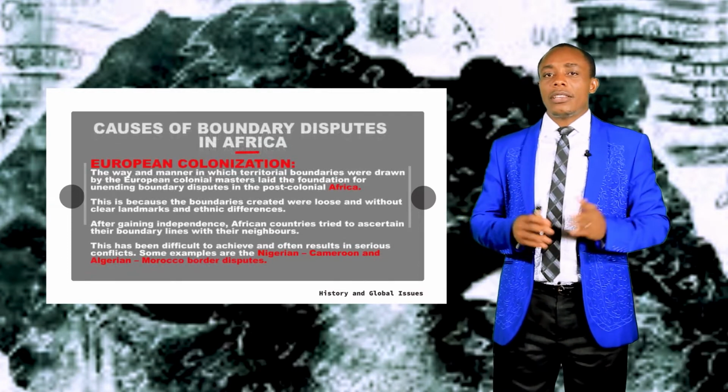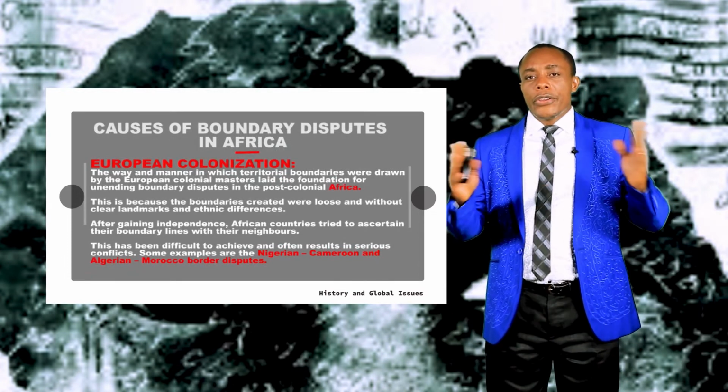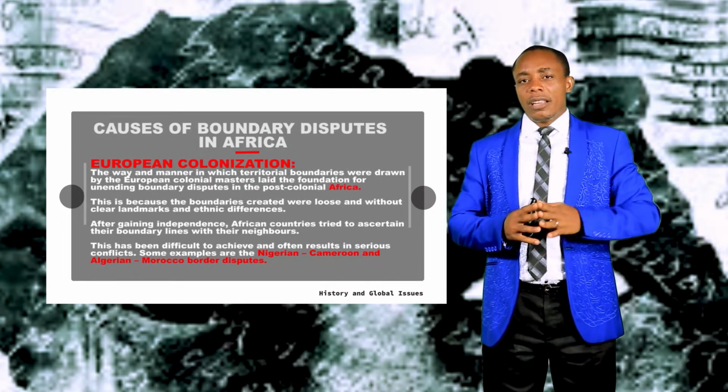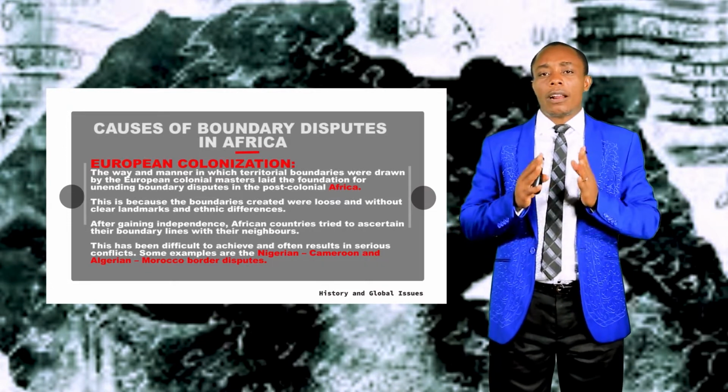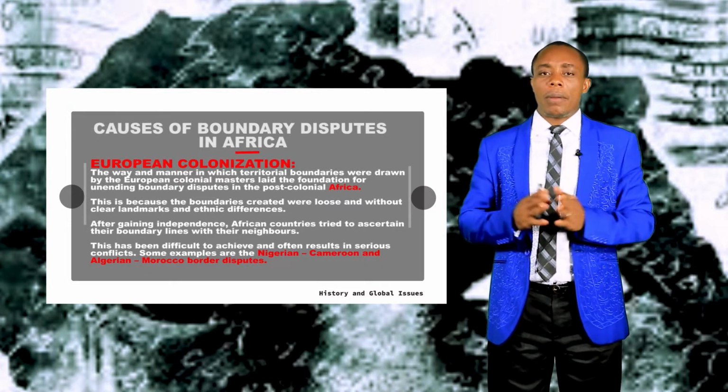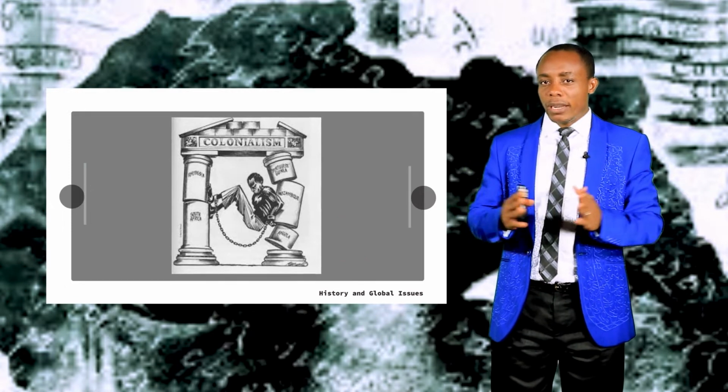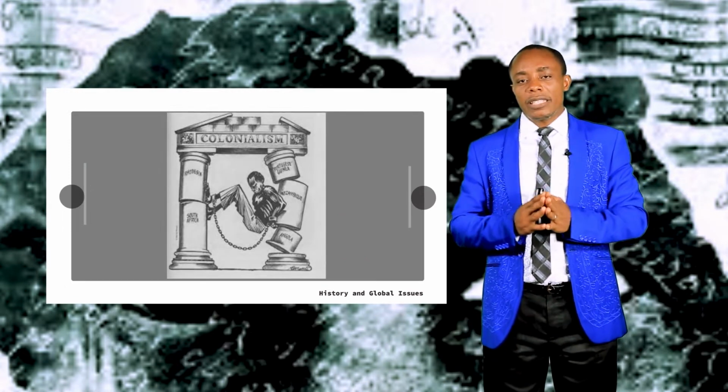Now let's look at European colonization. European colonization simply means the ruling of various African countries or territories by the European powers, which is described as colonialism. Colonialism simply means foreign control. Africa was controlled or ruled by European powers.